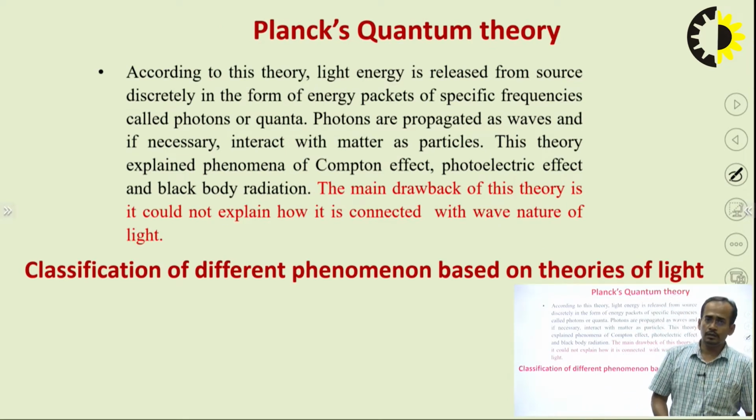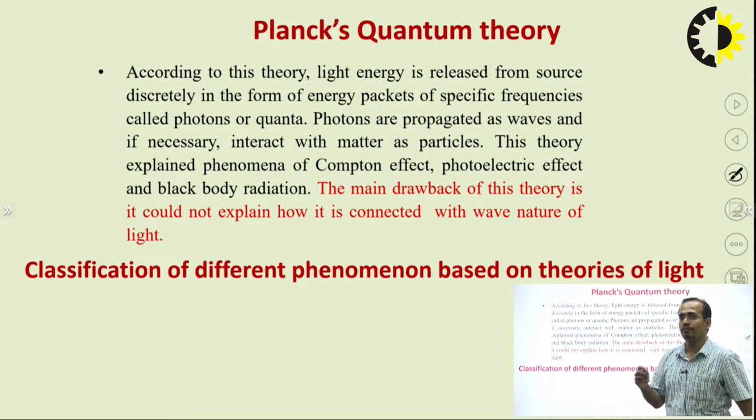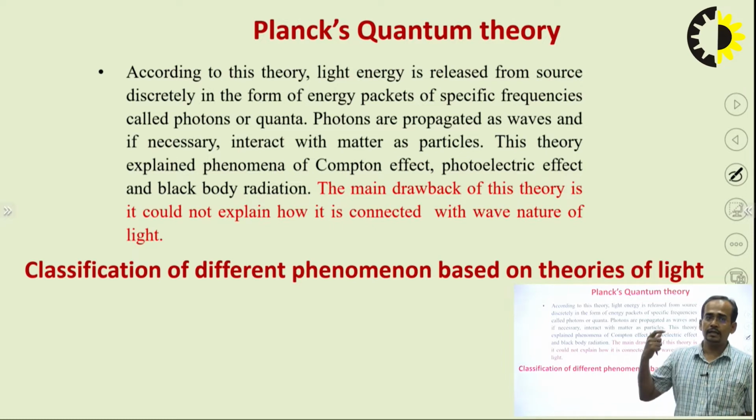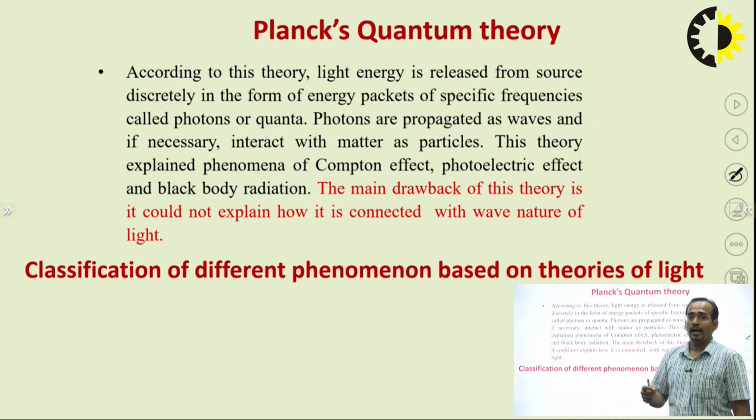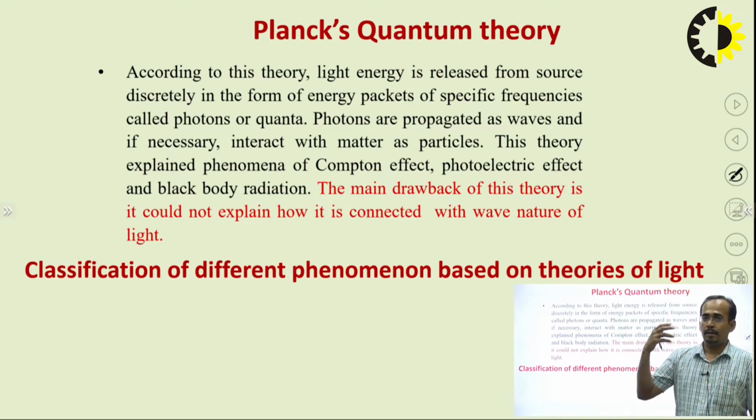So according to this theory, light energy is released from the source directly in the form of energy packets of specific frequencies called photons or quanta. Photons are propagated as waves and if necessary interact with matter as particles. This theory explained the phenomena of Compton effect, photoelectric effect and black body radiation. So this is the advantage of Planck's quantum theory over the Maxwell and Huygens theories.